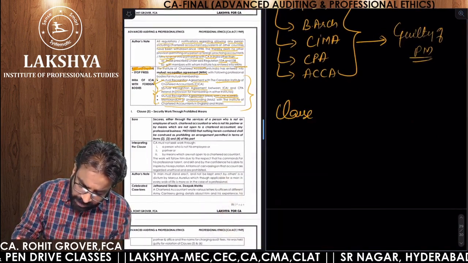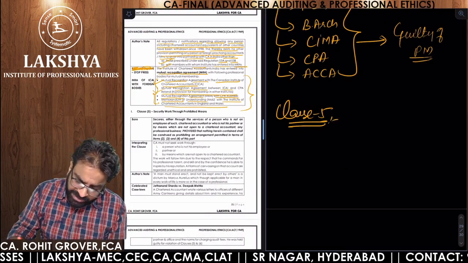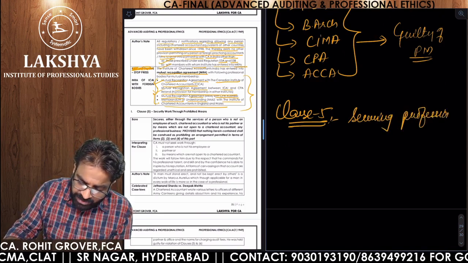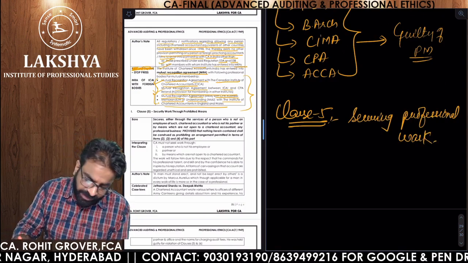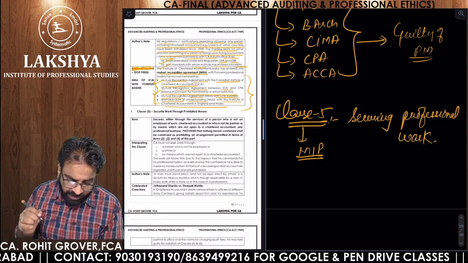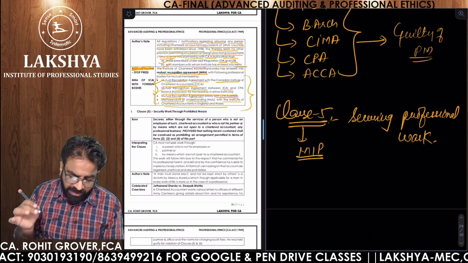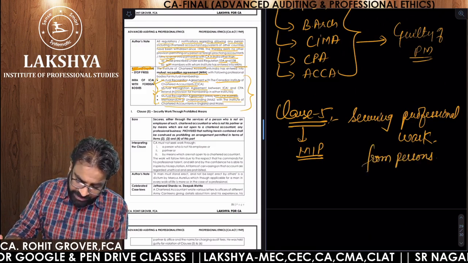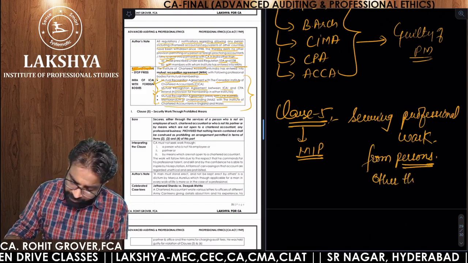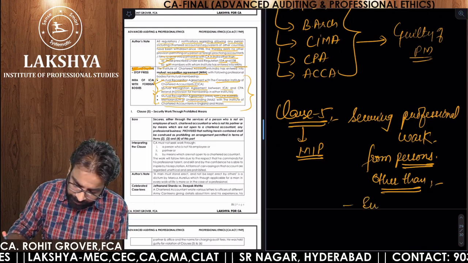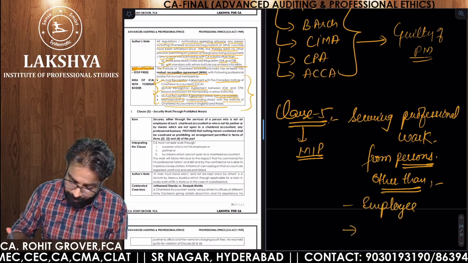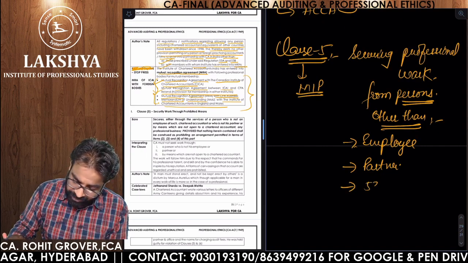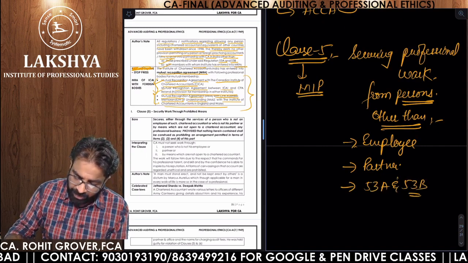Clause number 5 says that if you are securing professional work, and here again it is the member in practice who secures professional work from persons other than your employee, other than your partner, and other than 53A and 53B other professionals.